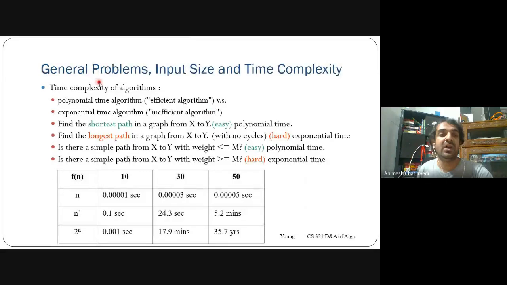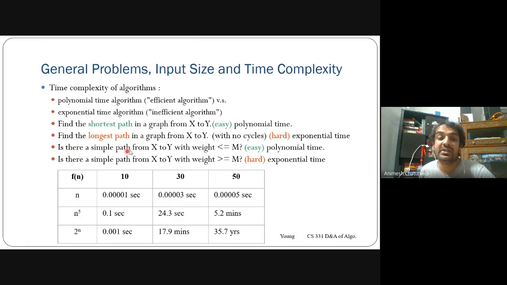So first of all, for understanding the algorithms part, we need to understand what the general problem should be, what the input should be, and how the time complexity varies. The time complexity of an algorithm could be efficient or inefficient. Polynomial time would be an efficient algorithm, exponential time would be an inefficient algorithm. For example, we studied that the shortest path in a graph is basically an easy problem because it can be solved in polynomial time. Then the longest path could also be found, but it's a hard problem, meaning it could be solved in exponential time.